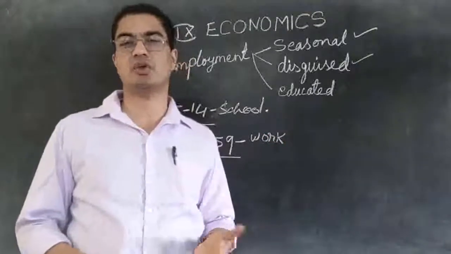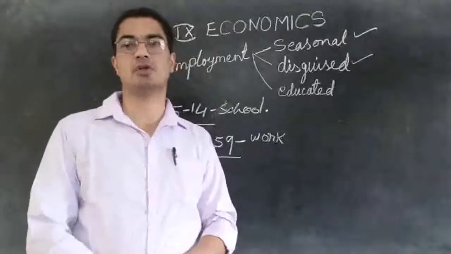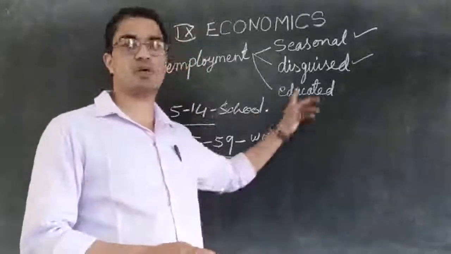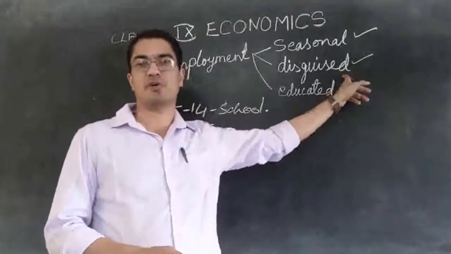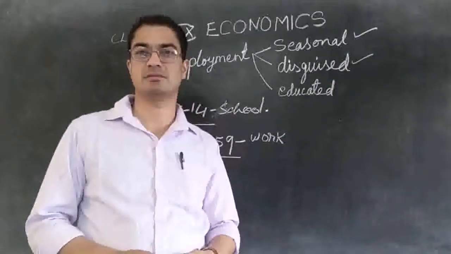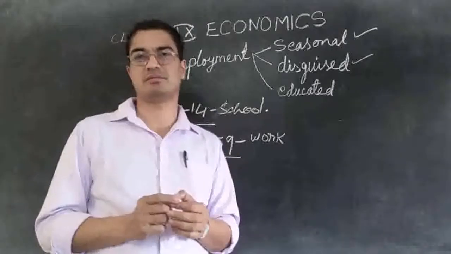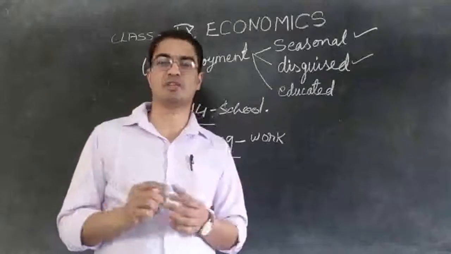After the cultivation is over, after the harvest is over, till the next year comes, they have no job. Then another one is disguised unemployment. What do you understand by disguised unemployment? Disguise means change the shape, or change the dress, change the form and so on.